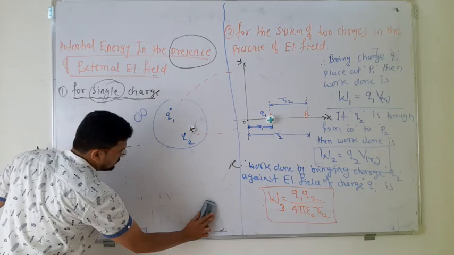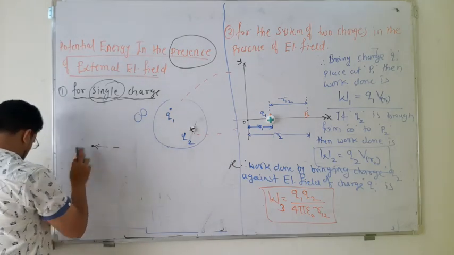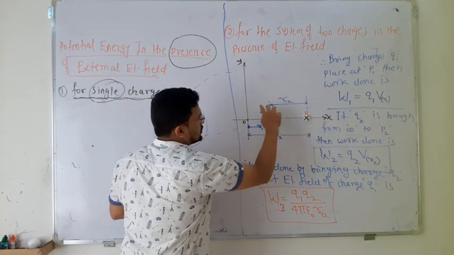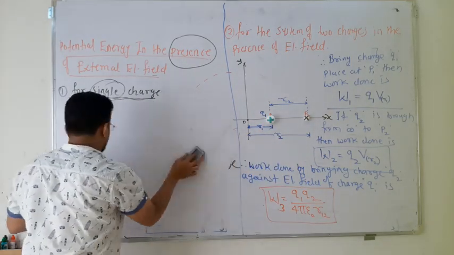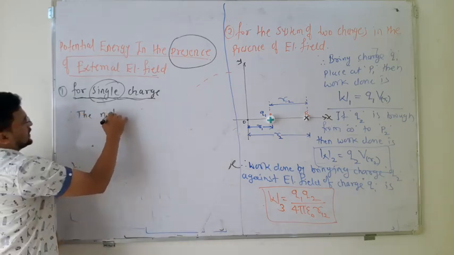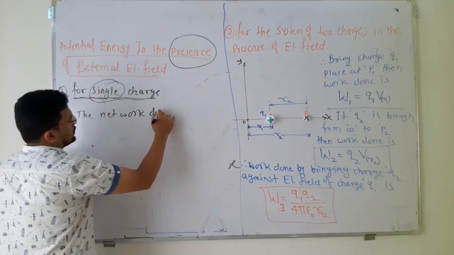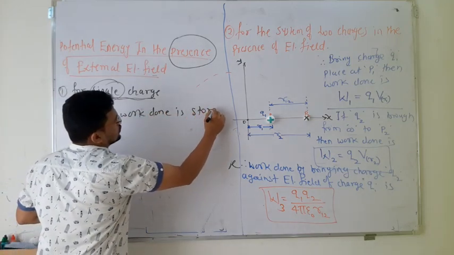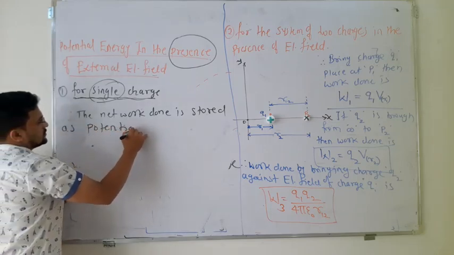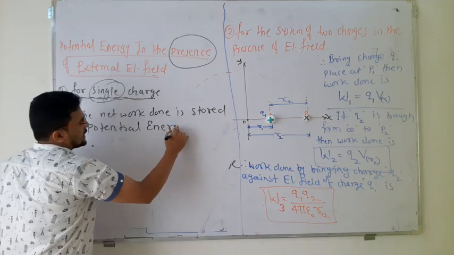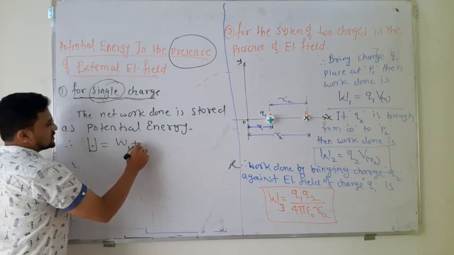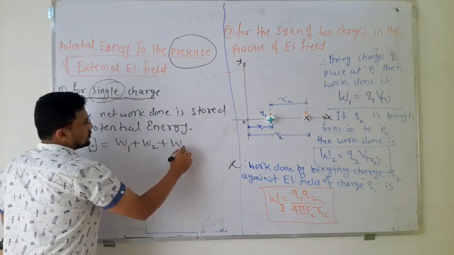Once I place it over here, the total potential energy stored is given by, hence, the net work done is stored in the form of potential energy, that is W1 plus W2 plus W3.